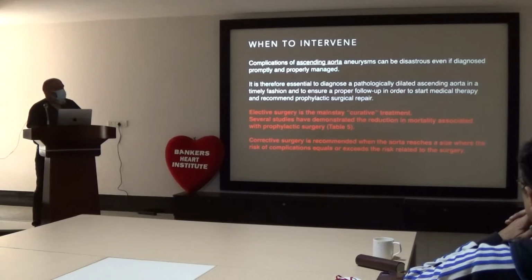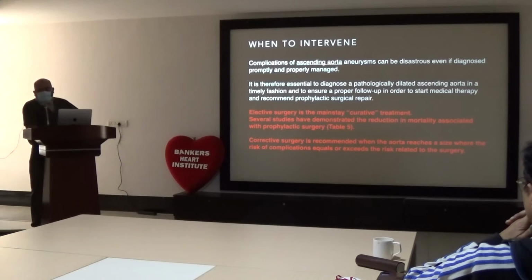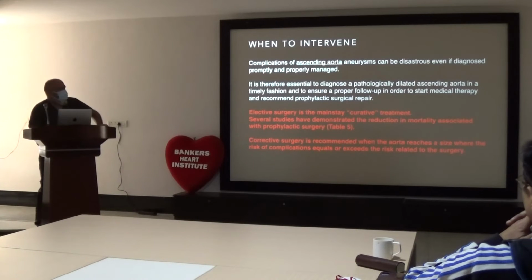Now comes the surgical part. When to intervene then? The complication of ascending aortic aneurysm is disastrous even if diagnosed promptly and properly managed. It is therefore essential to diagnose a pathologically dilated ascending aorta in a timely fashion and to ensure proper follow-up in order to start medical therapy and recommend prophylactic surgical repair. Elective surgery is the mainstay of curative treatment. Several studies have demonstrated the reduction in mortality associated with prophylactic surgery.